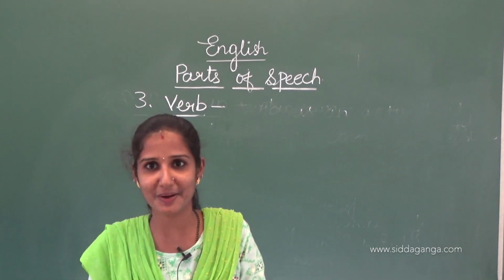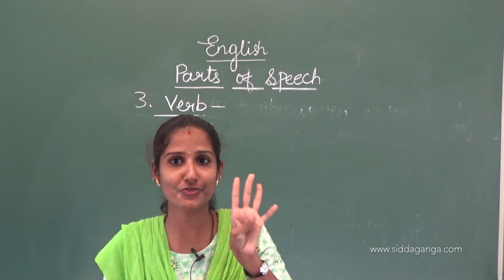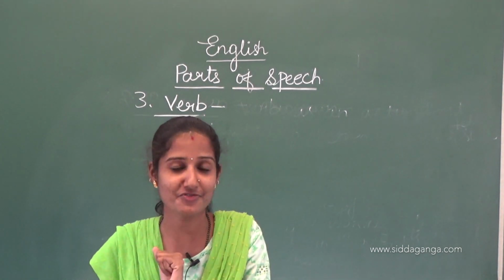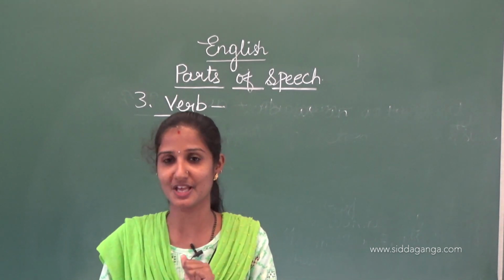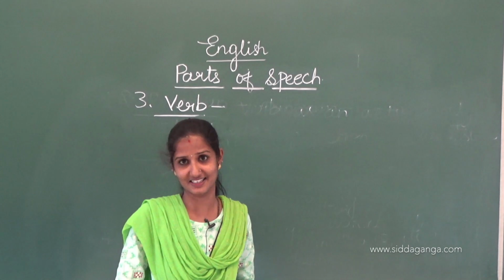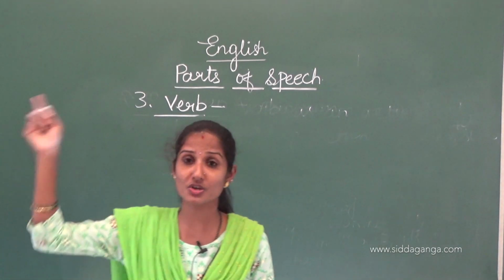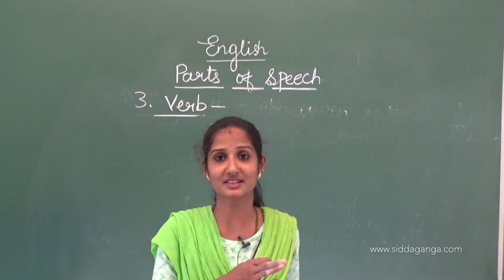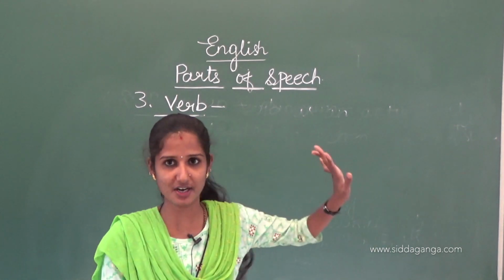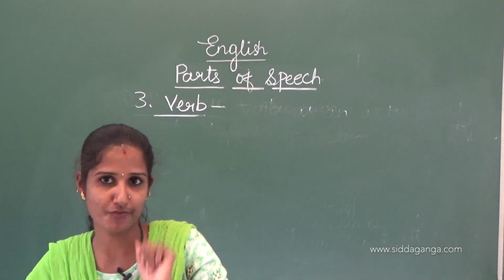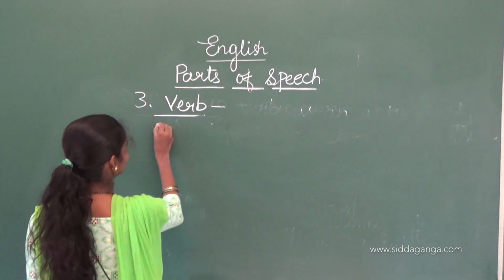Jumped is also a verb. So there are 4 forms of the verb. How many forms are there? There are 4 forms of main verbs. I have told you about auxiliaries, that is helping verbs. Those helping verbs help these main verbs. Verb means an action word. There are 4 verb forms. I will write here.